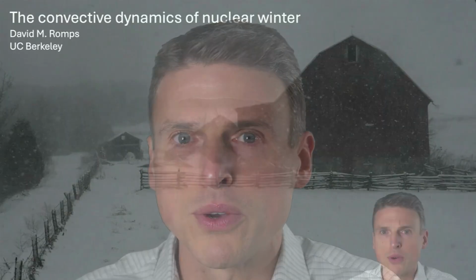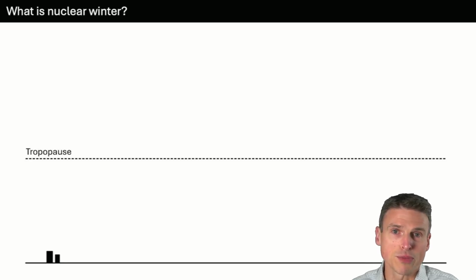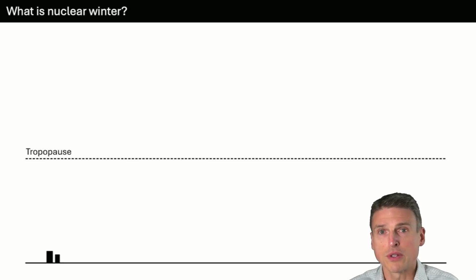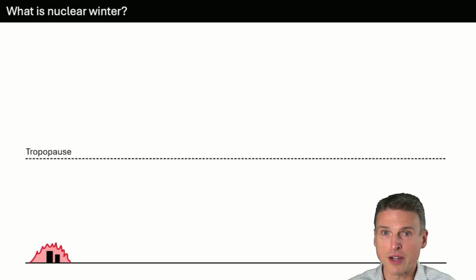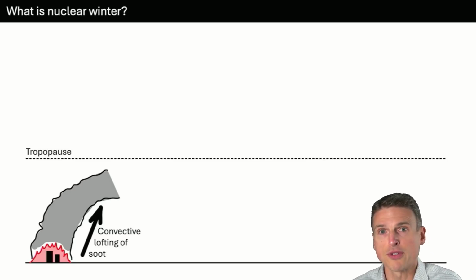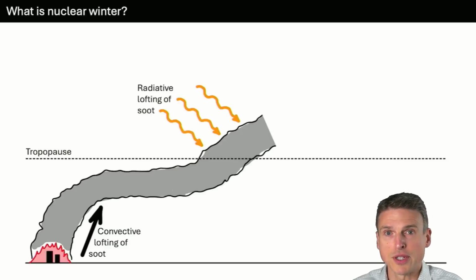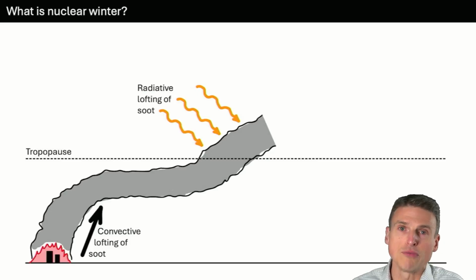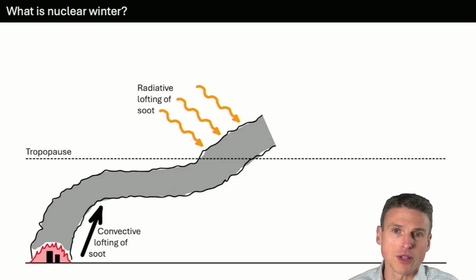So first of all, what is nuclear winter? Well, it's the phenomenon that occurs potentially after a nuclear war. Nuclear warheads would set ablaze entire metropolitan areas at once, and once ablaze, that large area on fire could generate a firestorm plume that through convective dynamics could loft soot up into the vicinity of the tropopause. And once there, radiative lofting can act fairly quickly to get that soot firmly placed into the stratosphere, where it can have a lifetime not of weeks like in the troposphere, but on a timescale of years.